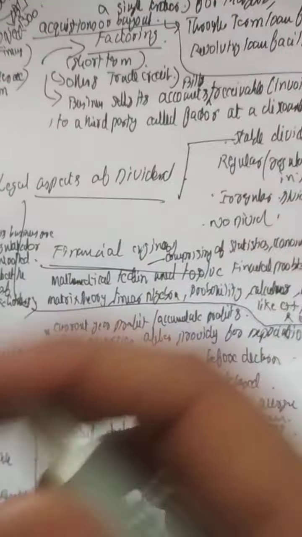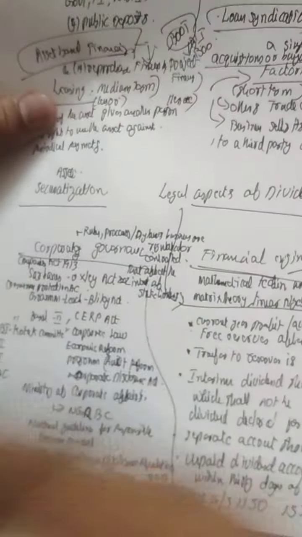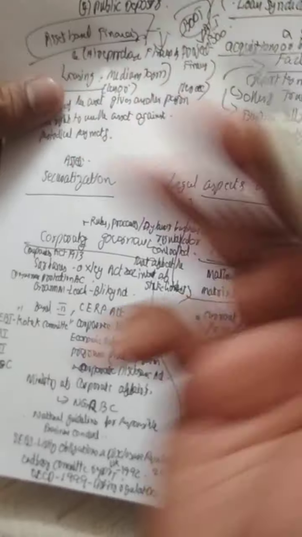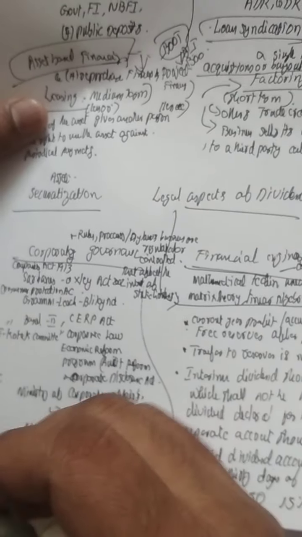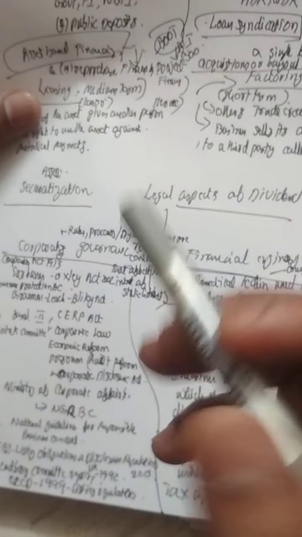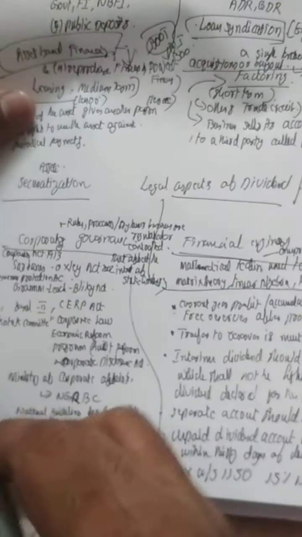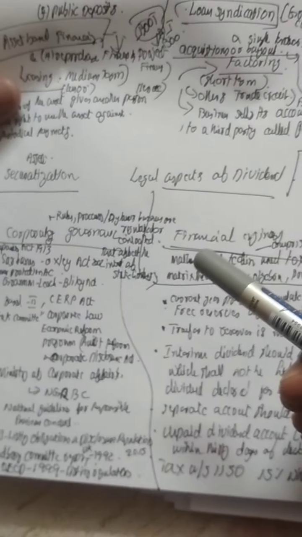The SEBI Kotak Committee is used for corporate governance. Then the Institute of Chartered Accountants of India applies its own rules, ensuring that they are practiced by the company. The Institute of Company Secretaries of India also applies corporate governance rules.